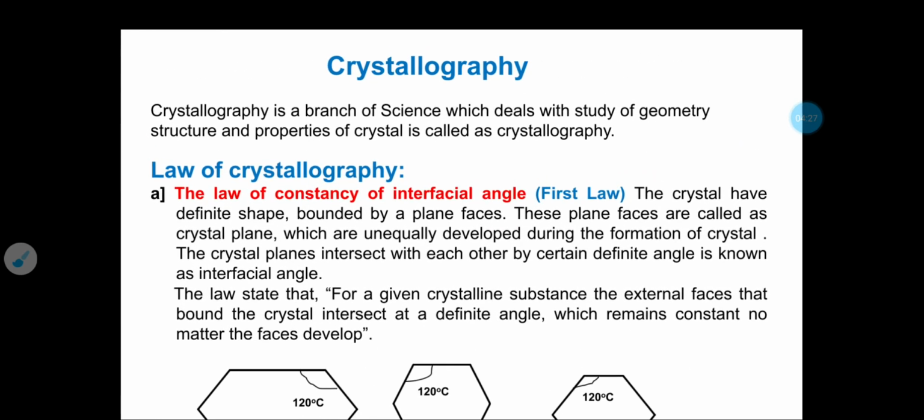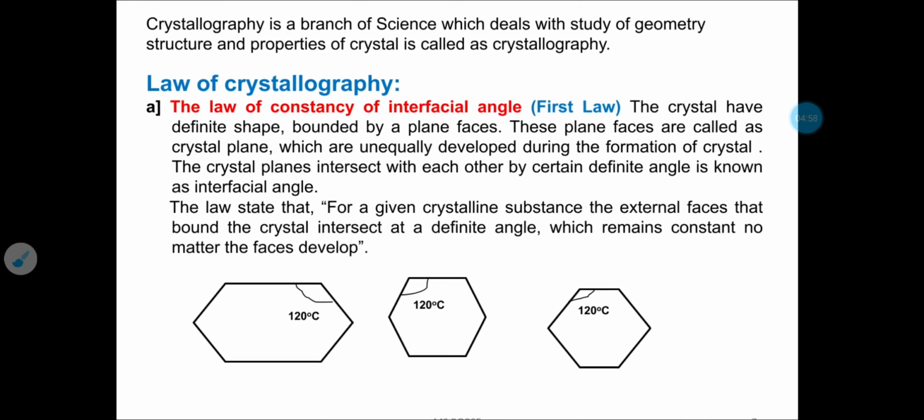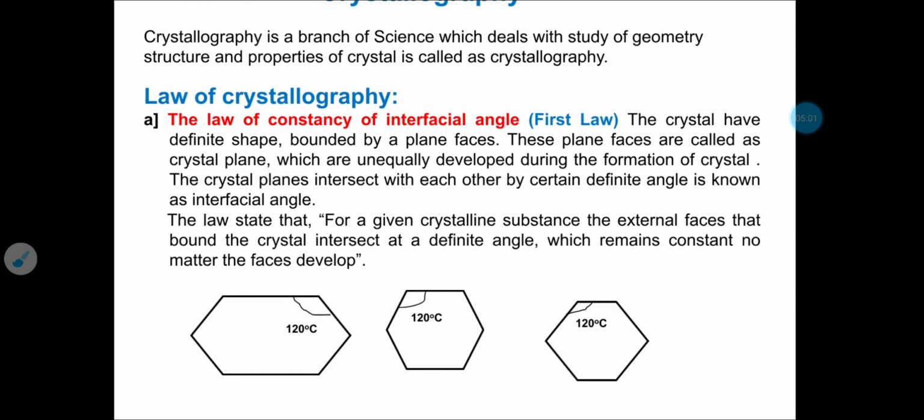The next topic is crystallography. Crystallography is the branch of science which deals with the study of geometry, structure and properties of crystalline solids. The scientists who work on this topic are called crystallographers. There are several laws of crystallography.